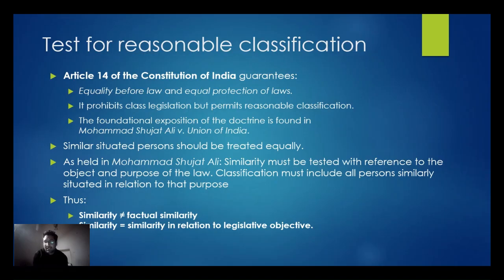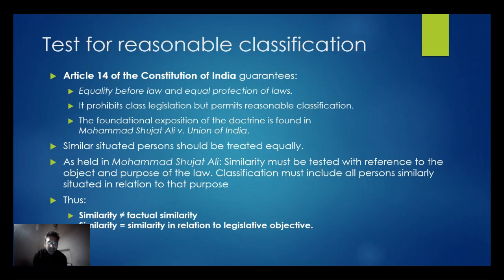Suppose in taxation we have made a provision where women are exempted from a tax law. Obviously, it's an assumption, a hypothetical situation, not a true situation. In that case, if women are exempted, that can be a reasonable classification under Article 14 because all the women are similarly situated persons.